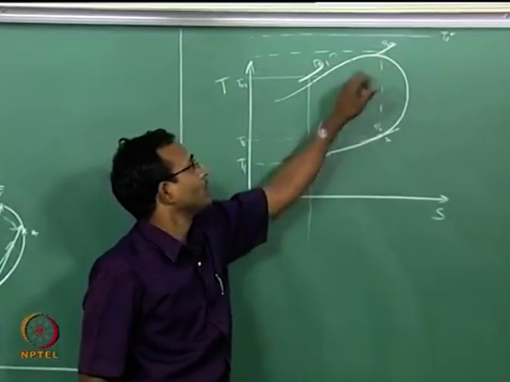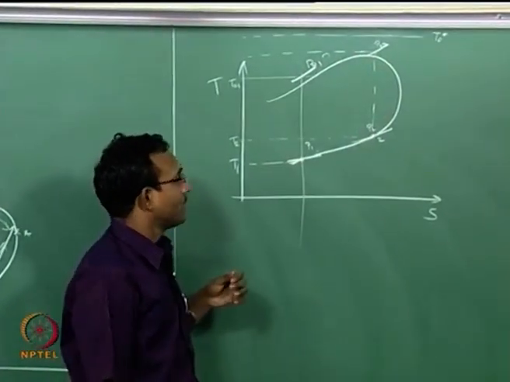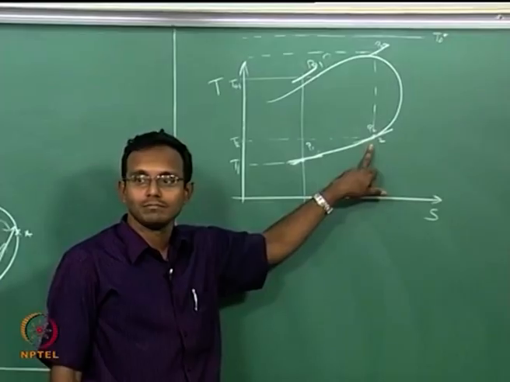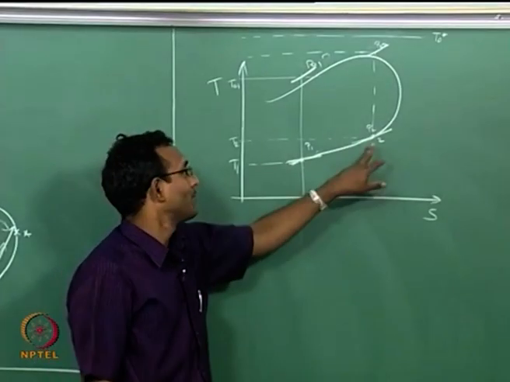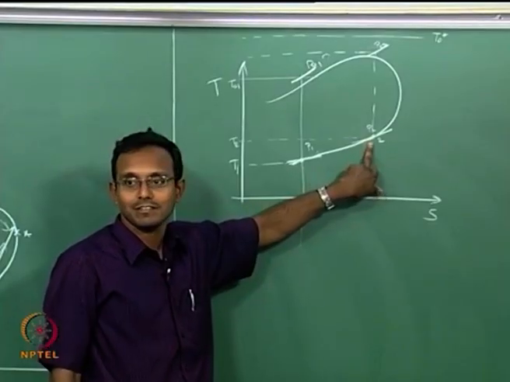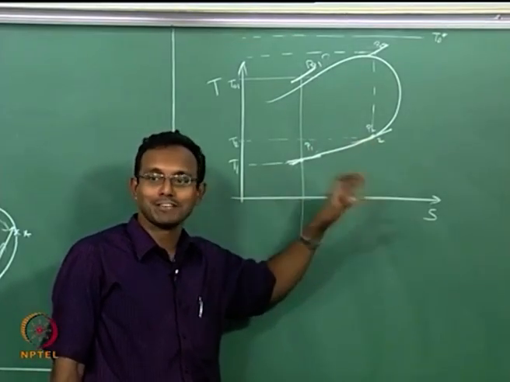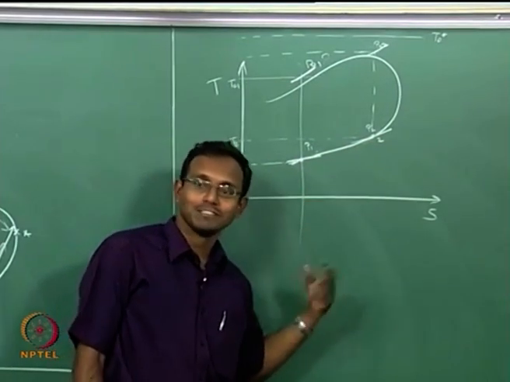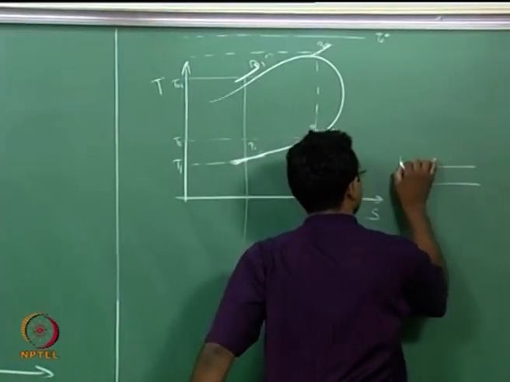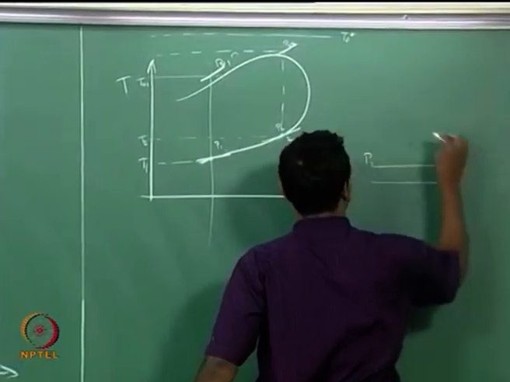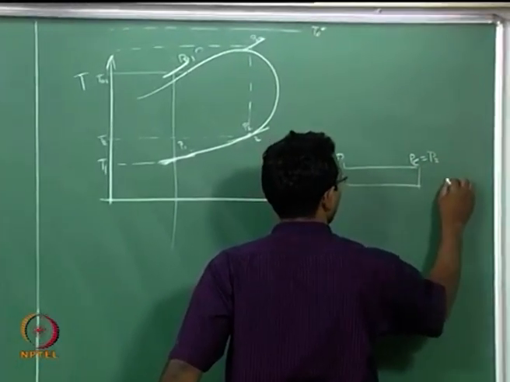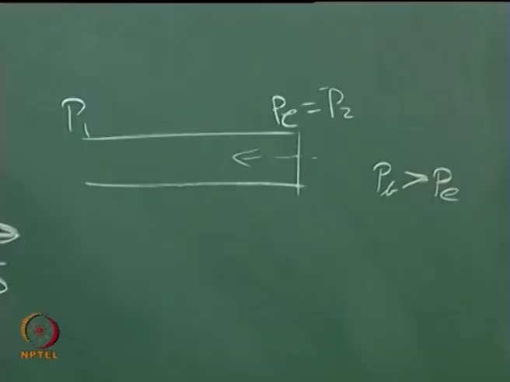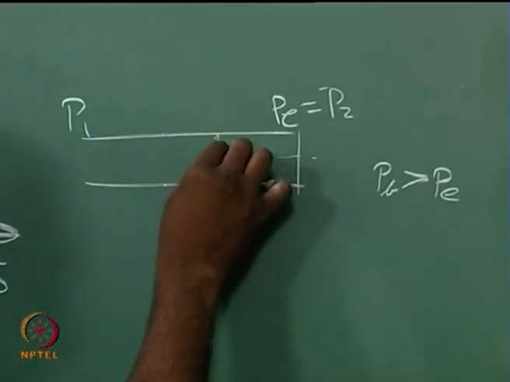This will have a particular P02. But let us say I apply a back pressure that is more than this P2. I give the same amount of heating, but I apply a higher back pressure than this. What should happen? Similar to the nozzle flow problem or friction in a duct problem, there will be some extra compression waves coming from the exit, because let us say this is P1, P exit equal to the current P2, but PB is greater than P exit. If I have such a case, what will happen? There will be compression waves coming inward, and as it comes inward, somewhere it will form a shock which will become stable.